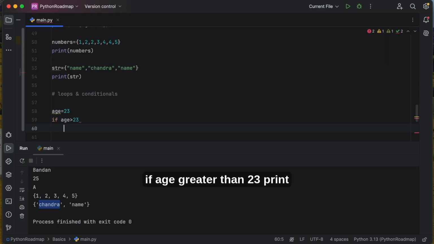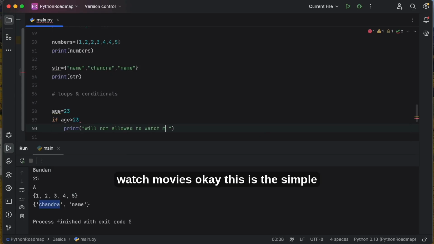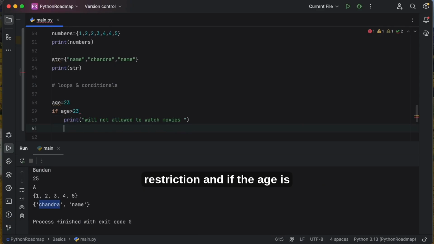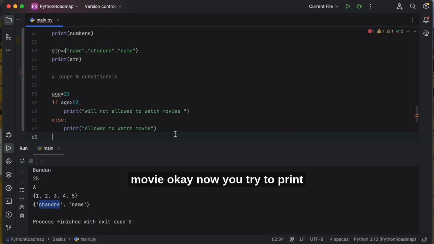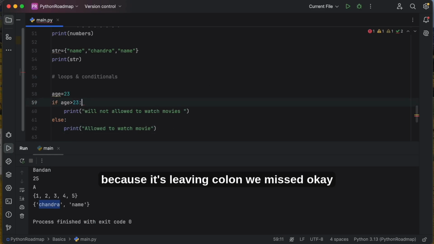Okay, if age is greater than 23, print "will not be allowed to watch movies." This is the simple restriction. And else, print "allowed to watch movie." Now you try to print this, because we missed the semicolon.